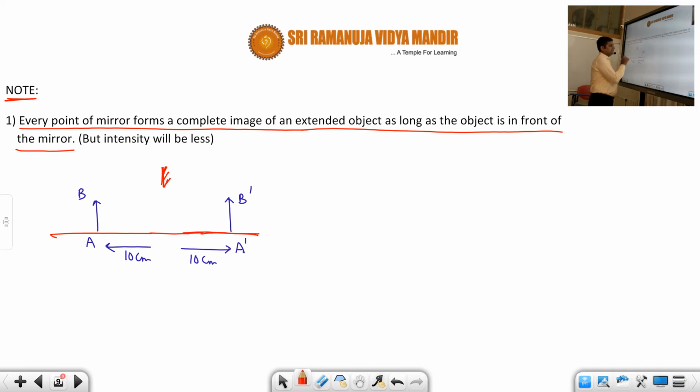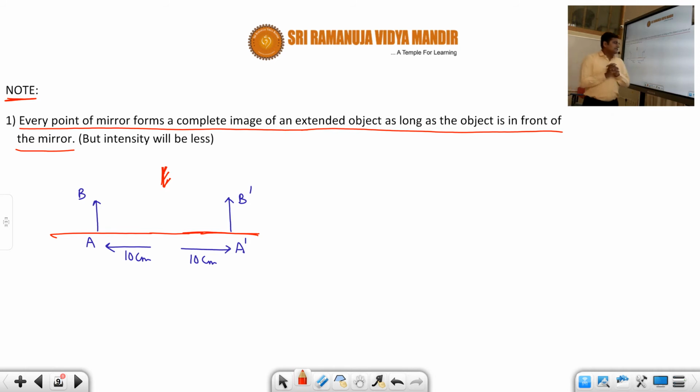The object is here. Now students, can you answer this question: if you cut this much portion of the mirror, will you get the image first of all? Yes or no? If it is yes, what will be the nature of the image? What will be the size? What are the properties of the image? If it is no, why won't it form?